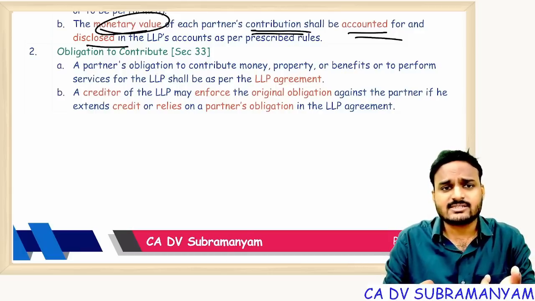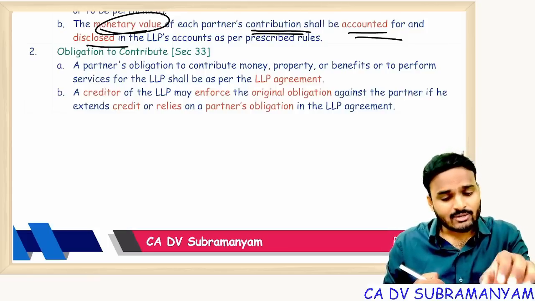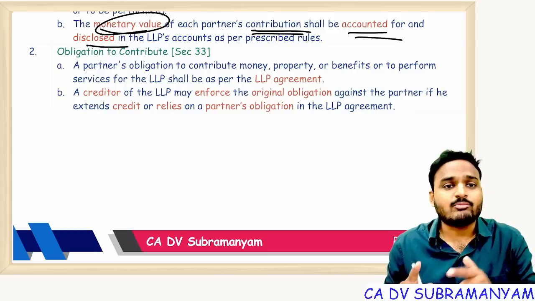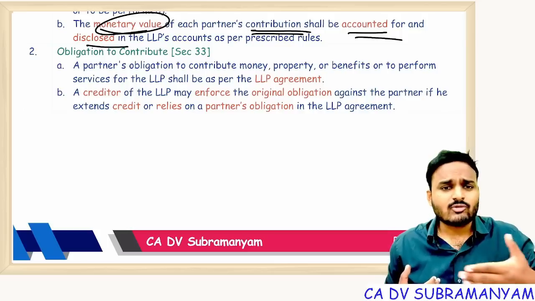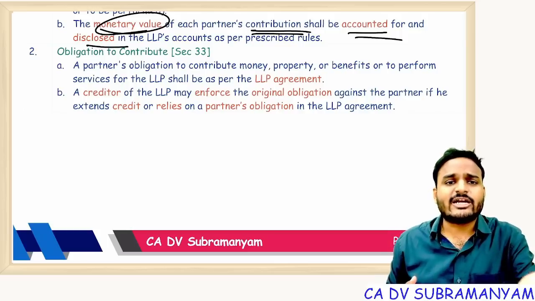I am providing services for which I am entitled to remuneration, but I am not taking remuneration. So that amount is also a contribution only. The monetary form of that contribution shall be recorded in the books of accounts. For example, I am entitled to a remuneration of 2 lakhs per month. So for the next 12 months, I won't take remuneration. That means my contribution is 12 months into 2 lakhs, 24 lakhs.